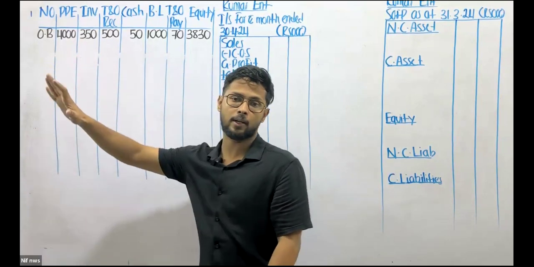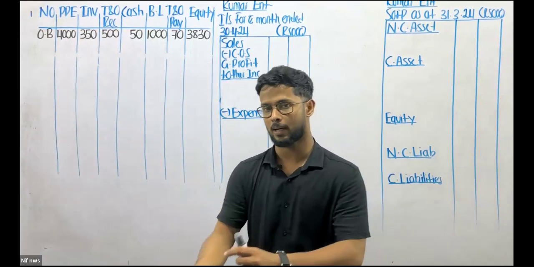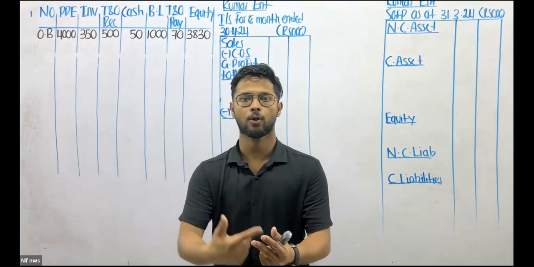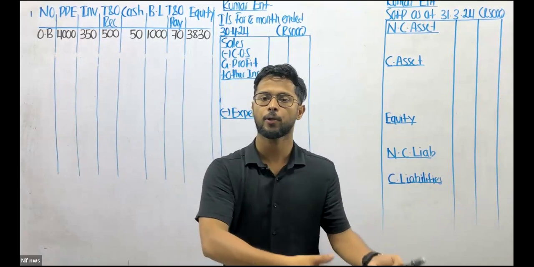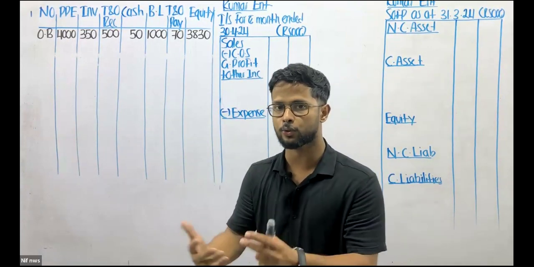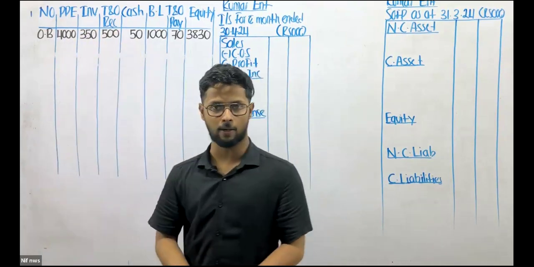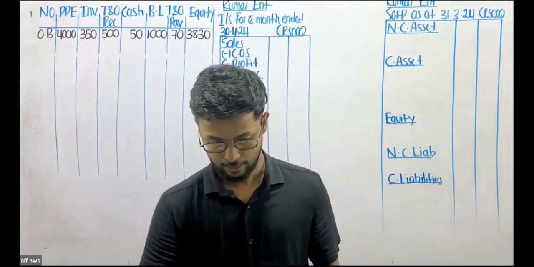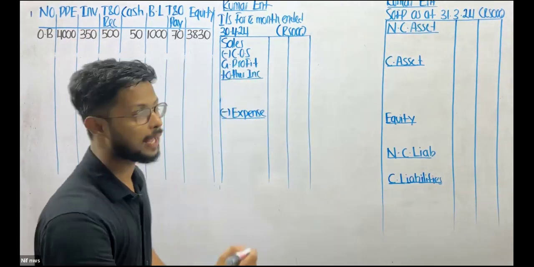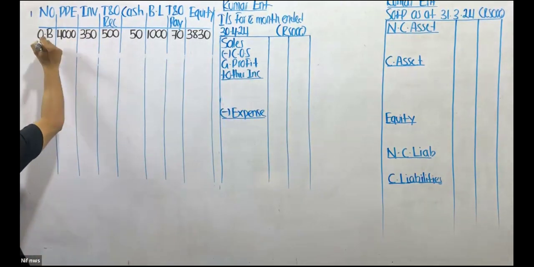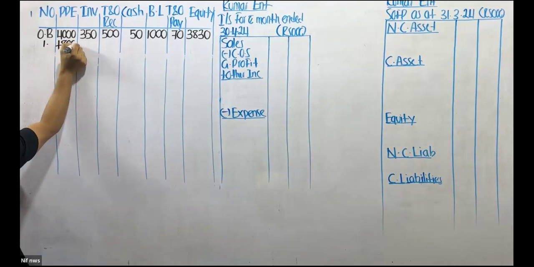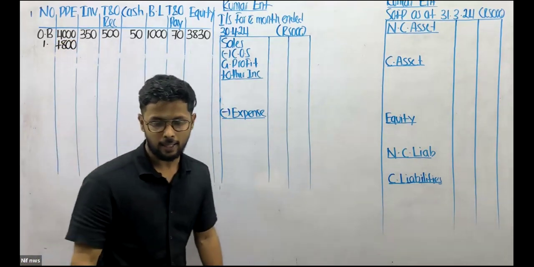Then you have property, plant and equipment, basically the usable items. For example, the land, right? Building, motor vehicle, furniture and fittings, computer equipment, machinery, office equipment, you name it. All these usable items fall under property, plant and equipment. In this case, what does the owner do? The owner is investing a land worth 800,000. So what happens to property, plant and equipment? It increases by 800.